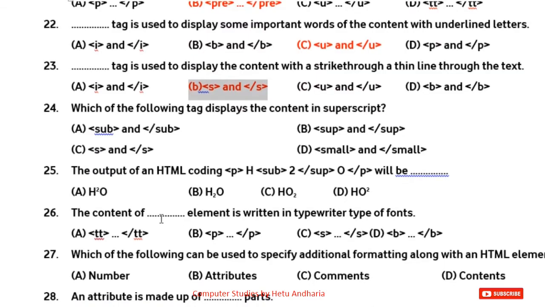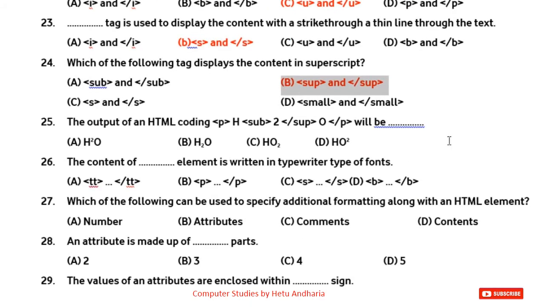Question number 24. Which of the following tag displays the content in superscript? That is 2 raised to 10, 2 raised to 5. Then that raised to thing is known as superscript. So that is done using the tag called SUP.